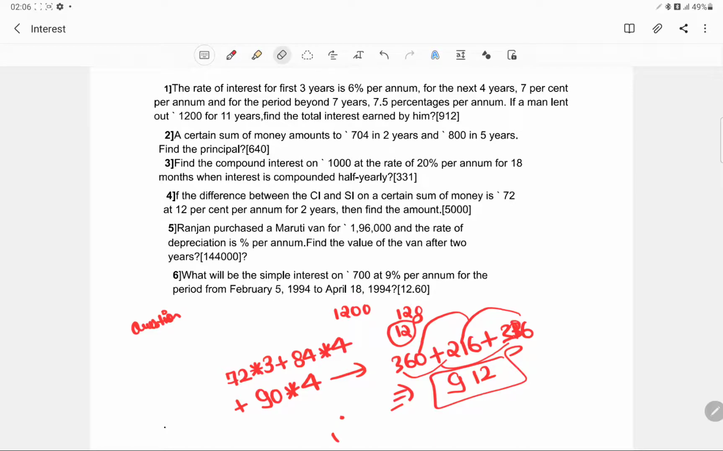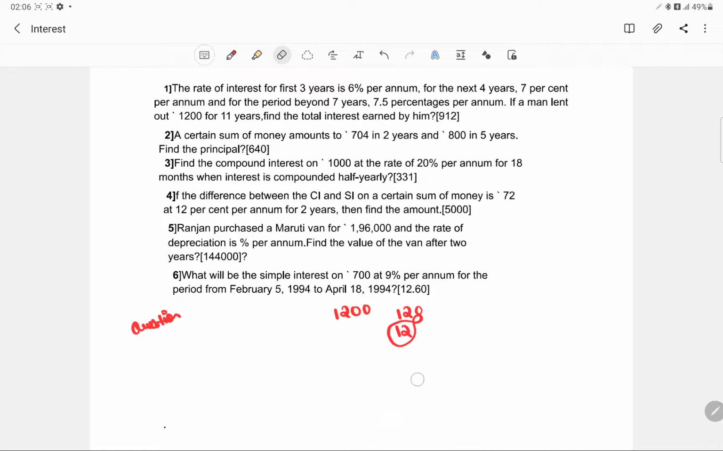So see, this is entirely a concept of percentage. This is the way to calculate it a bit quicker. Okay, so let's move to the next question now.